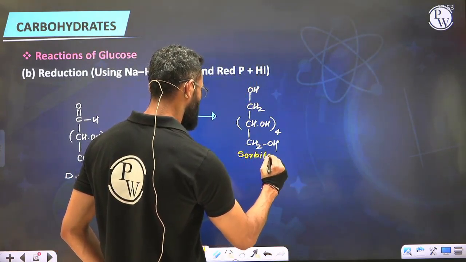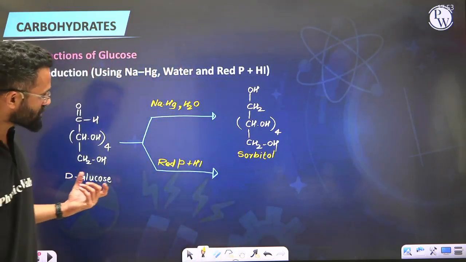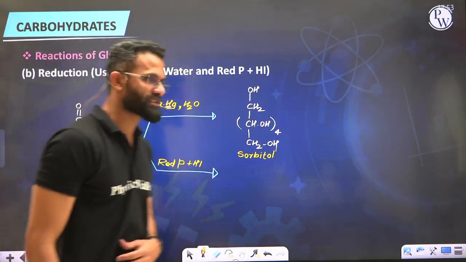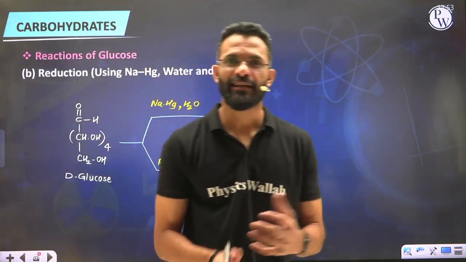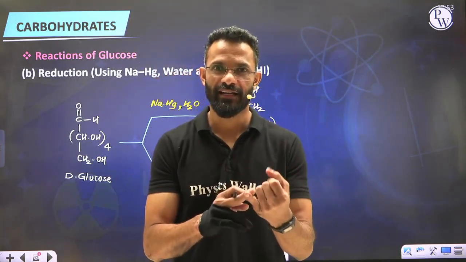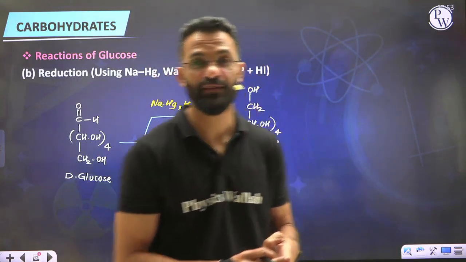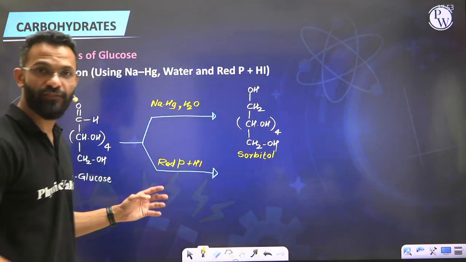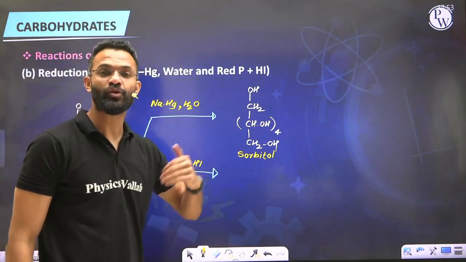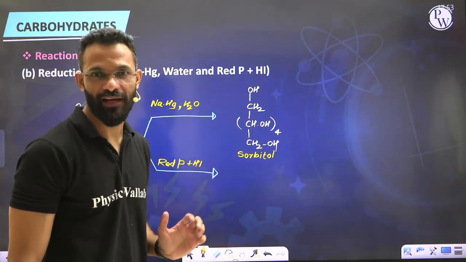So the product is sorbitol. Down here, glucose upon reaction with red phosphorus and HI. Well guys, when we study a chapter such as alkane, we have seen that alkane can be obtained by reducing several functional groups such as alkyl halides, alcohols, aldehydes, ketones, as well as carboxylic acid. All those functional groups can be straight away reduced by red phosphorus and HI into hydrocarbon without any change in the number of carbon atom.